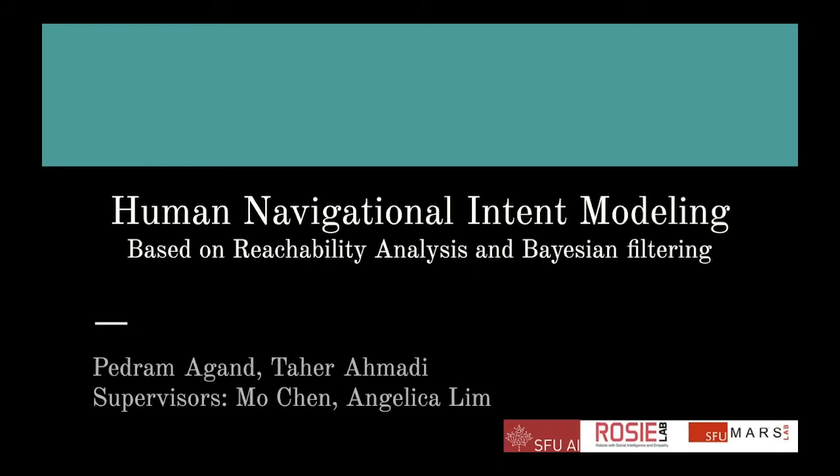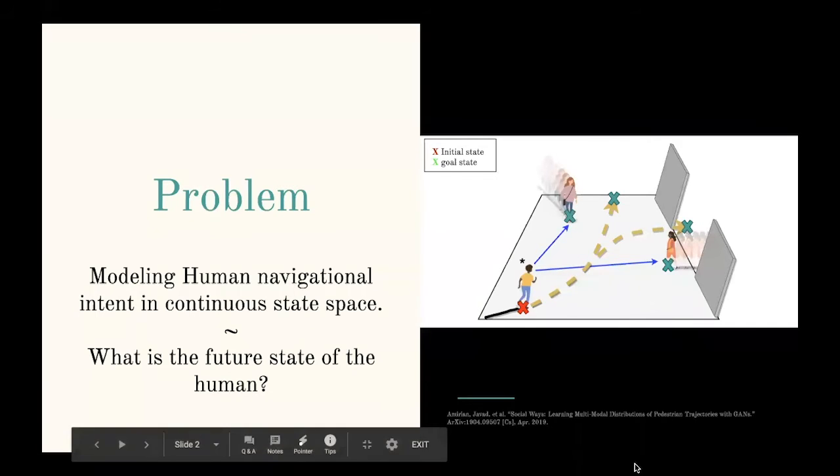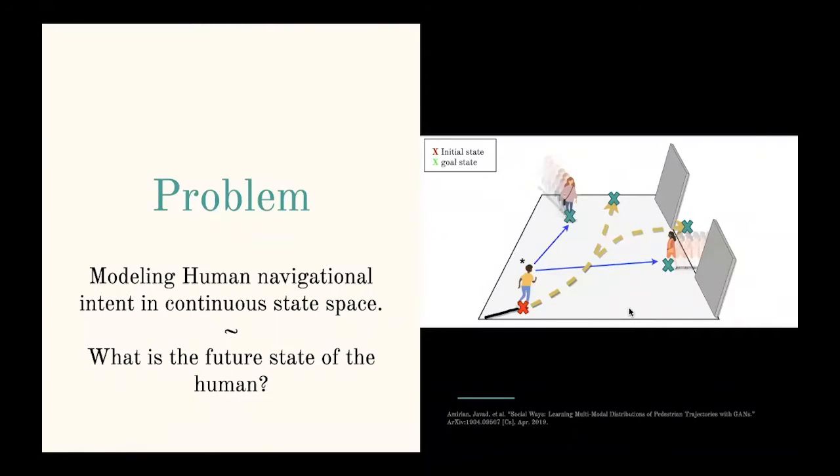We are going to present a new probabilistic approach for modeling human navigational intent using time to reach analysis and Bayesian filtering. Modeling human navigational intent involves estimation and prediction of future human states, possible goals, as well as intermediate states where the actions result in a path to the goal.